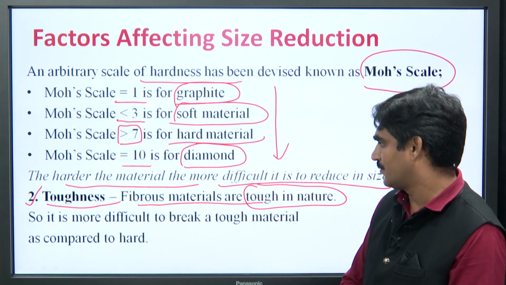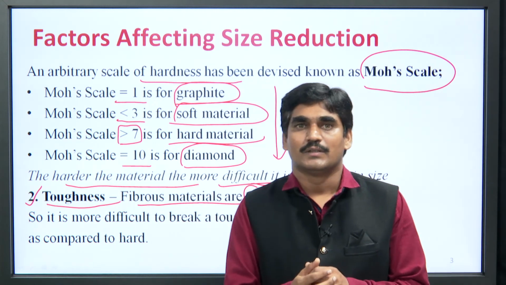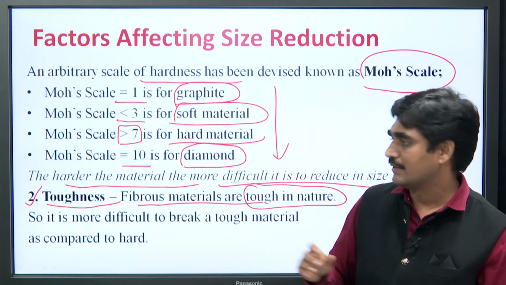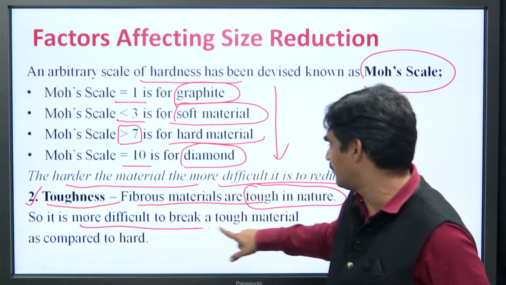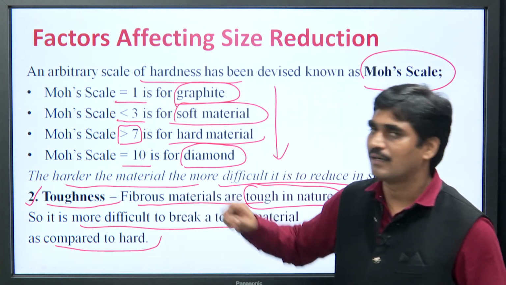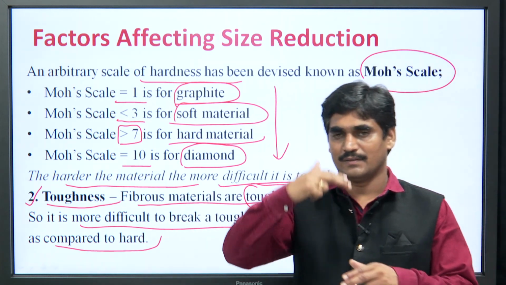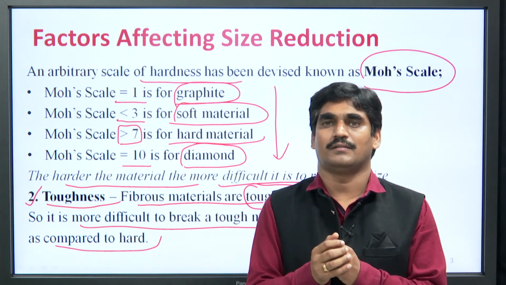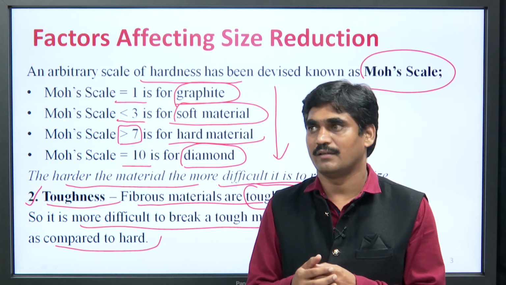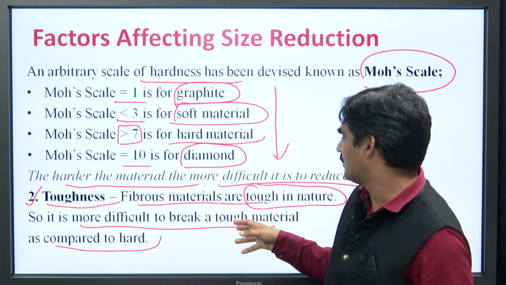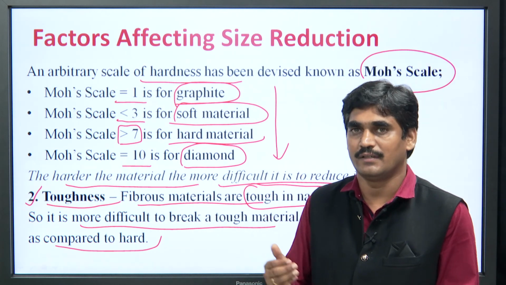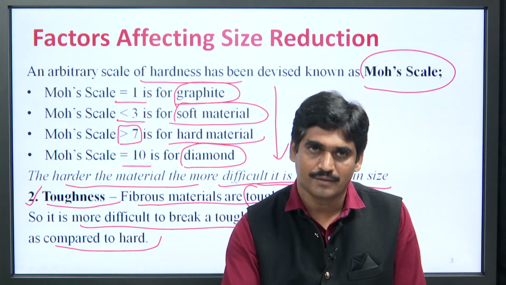You can say that tough nature. So if the material is tough and the material is fibrous, then it is more difficult to break a tough material as compared to a hard one. That means these fibers can stick or attach to the milling blades, so size reduction of this type of material is more difficult as compared to harder materials.